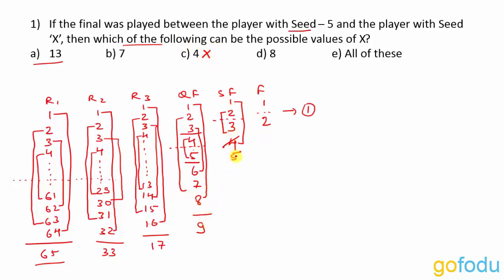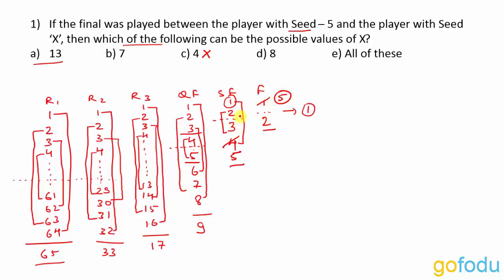Now next, in the semi-finals, player 5 will be playing with player 1. Then again player 5 will have to cause an upset to reach the finals. So in finals, instead of player 1, player 5 will play against any player. So X can be 2 if there are no other upsets, but 2 is not given in the options, correct? Now we have to check for the players that can cause an upset to player with seed 2. In semi-finals, player 2 will be playing against player 3. So if player 3 beats player 2, then he will reach the finals and play against player 5. But 3 is also not given.